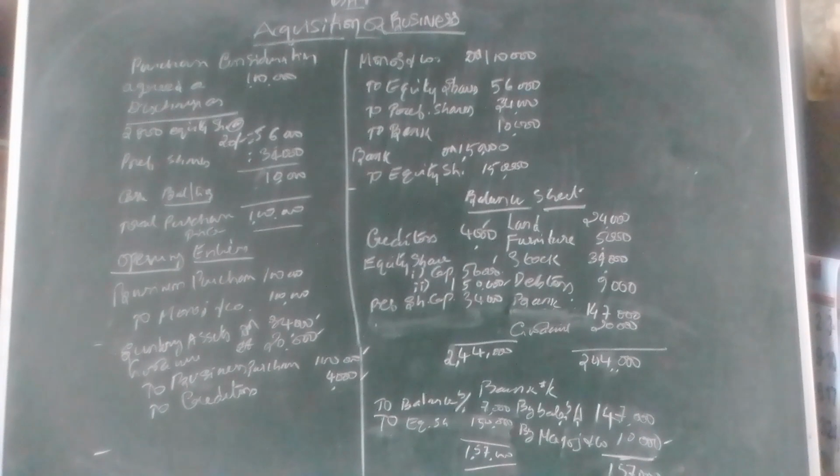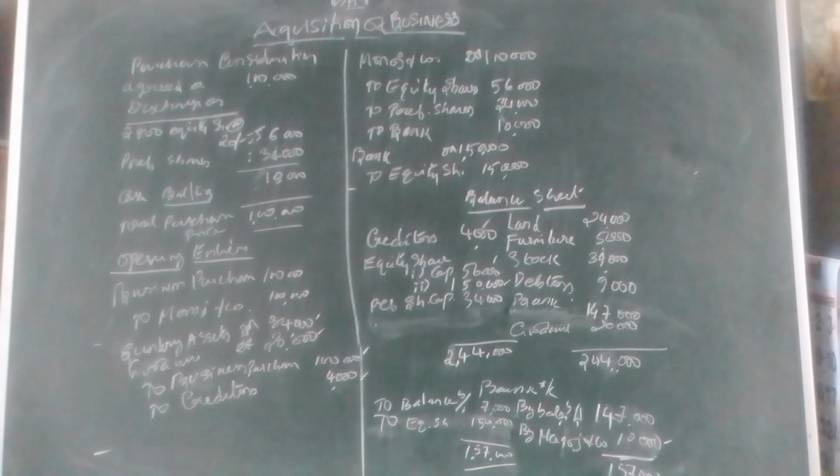Then equity share capital, first equity share capital 56,000, and now we issued the equity shares worth 1,50,000, that is also entered. And preference shares based on the purchase consideration, we are having 34,000. Then cash paid against the purchase consideration 10,000, that will get adjusted. You refer to that individual account for bank.